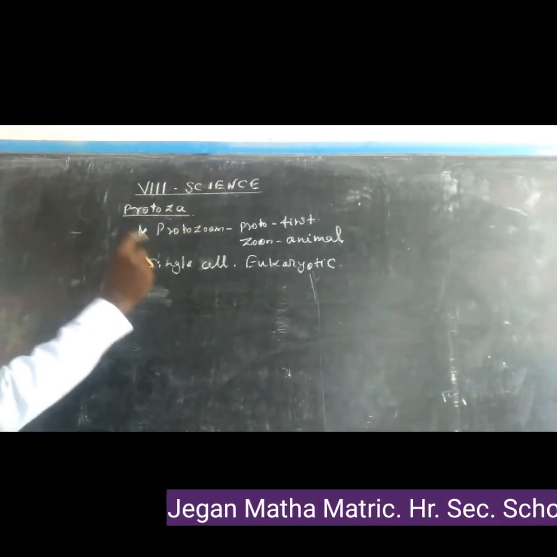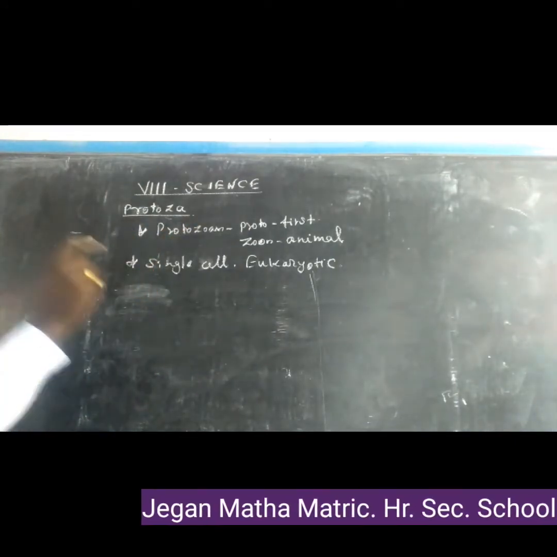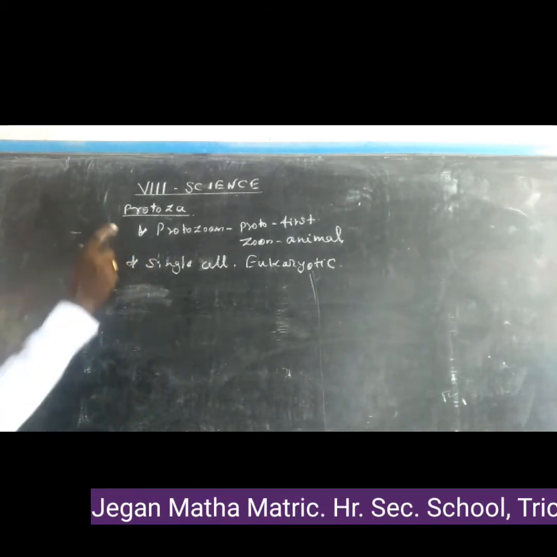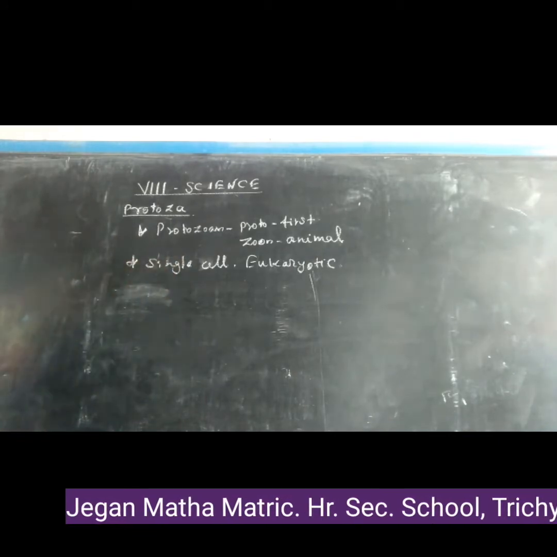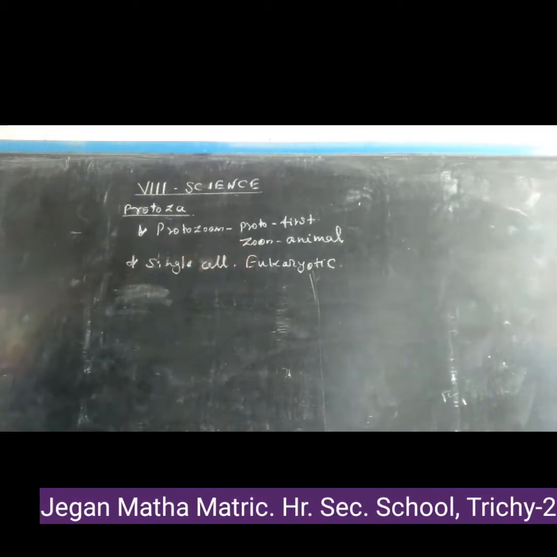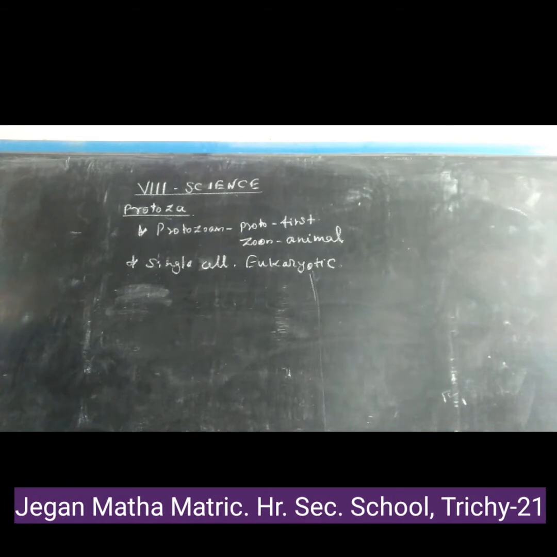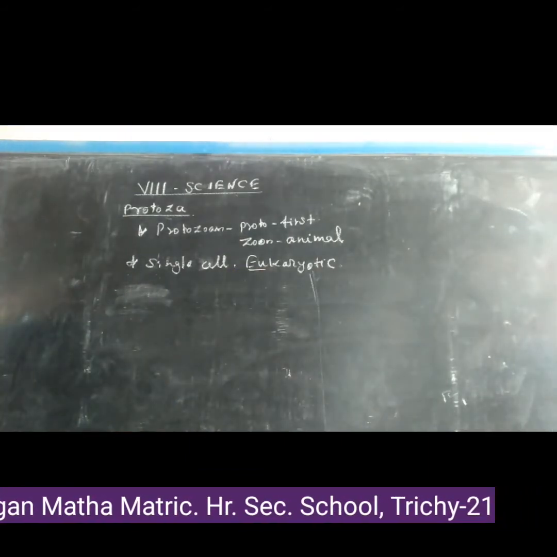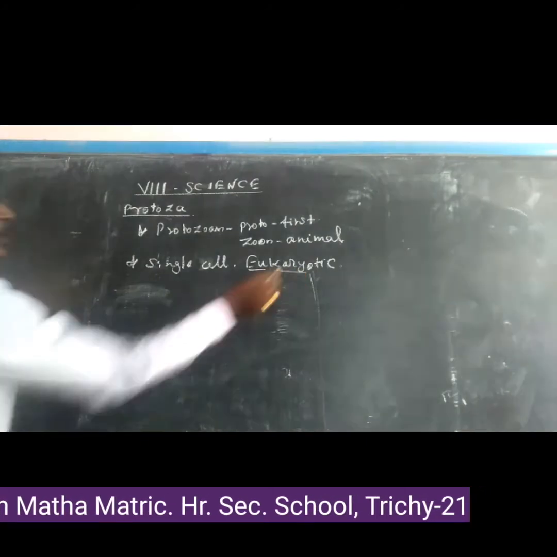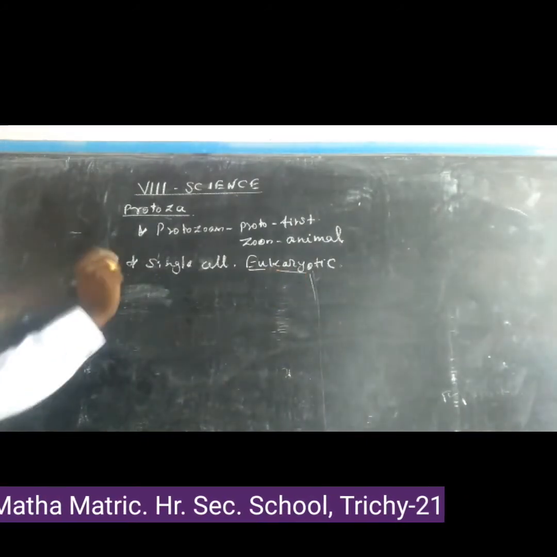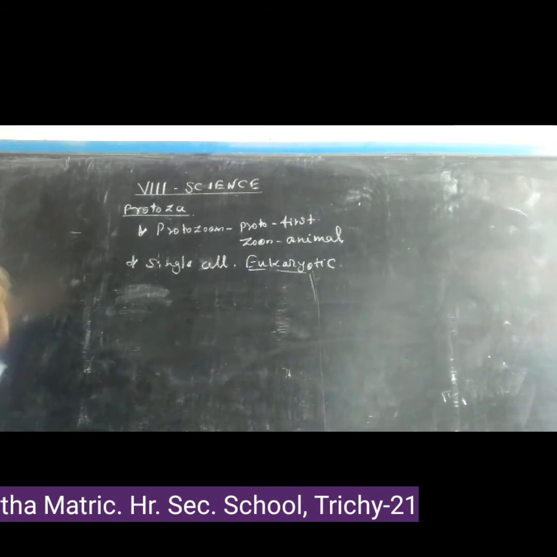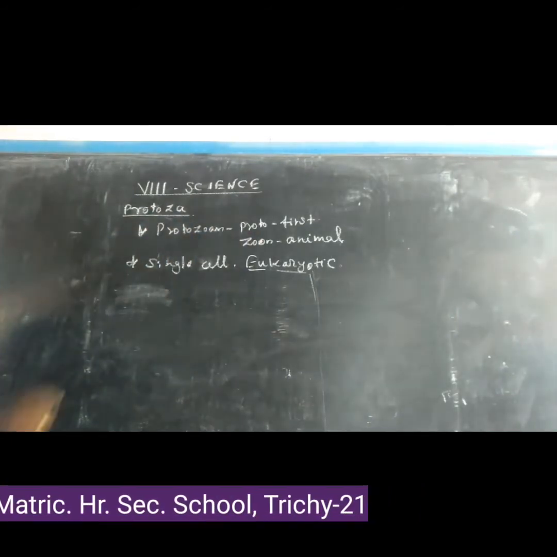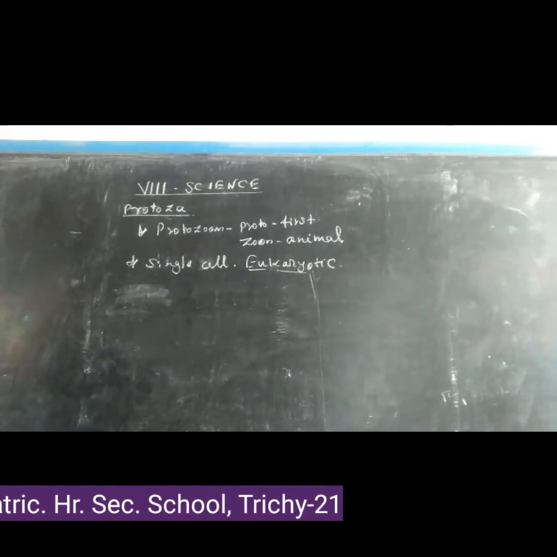This is a single cell. The bodies are made up of only one cell, so it is called a single cell. Eukaryotic: eu means true, karyo means nucleus. A true, well-developed nucleus is present, so it is called eukaryotic.